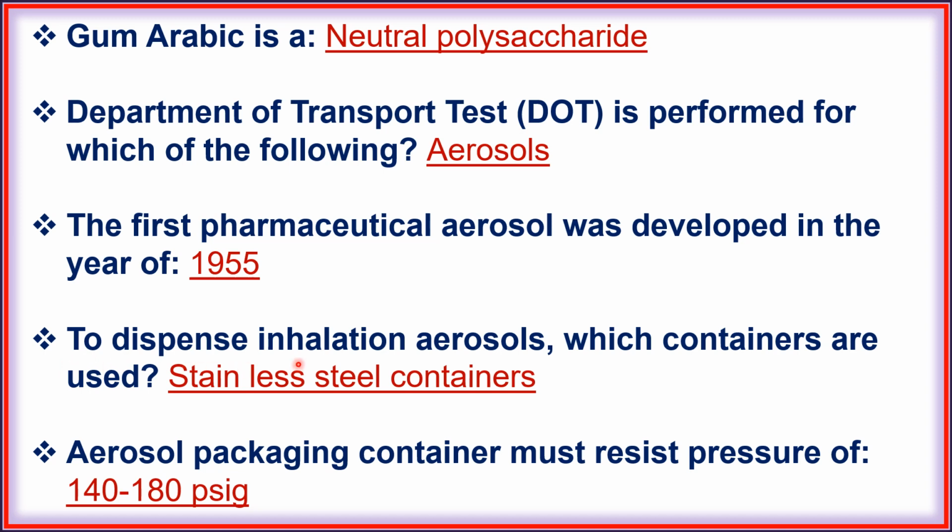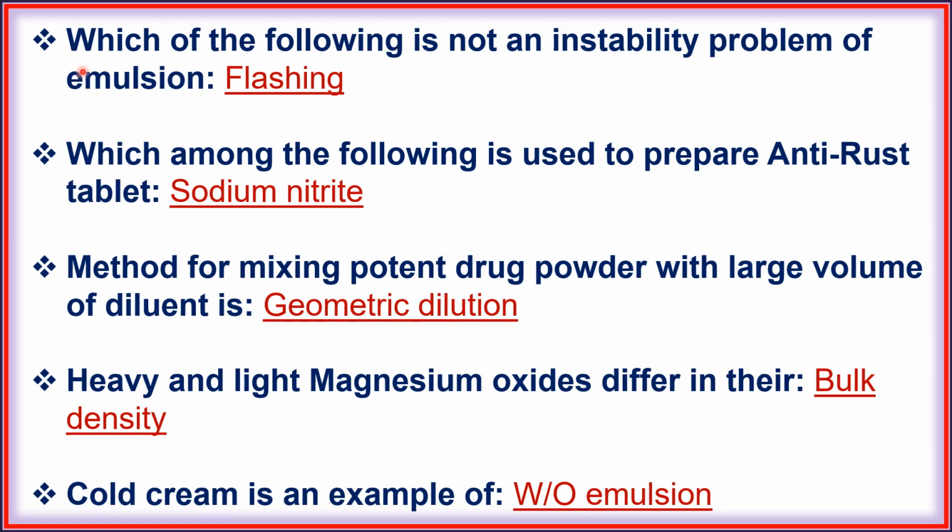Next, to dispense inhalation aerosols, which containers are used? Stainless steel. Next, aerosol packing container must resist pressure of 140 to 180 psi. Next, which of the following is not an instability problem of emulsion? Flushing. Next, which among the following is used to prepare anti-rust tablet? Sodium nitrite. Next, method for mixing potent drug powder with large volume of diluent is geometric dilution.